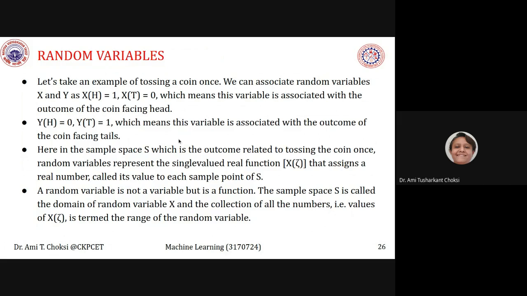Now next, what we want to learn is random variables. So what are they? Let us take the example of tossing a coin once.